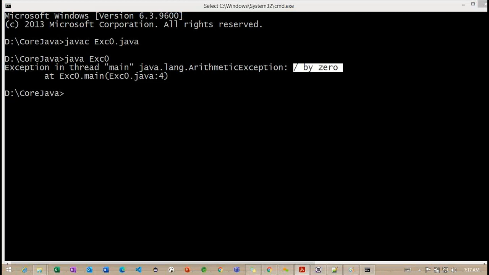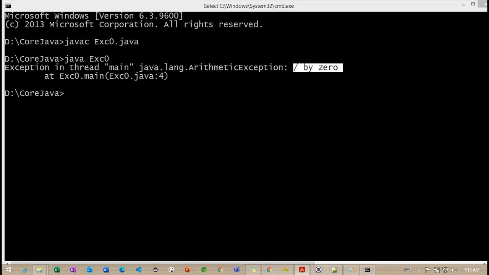Now, if you observe carefully, this particular exception is handled by our default exception handler. We are not defining any try catch here. If I'm not defining one, what happens internally? We have a default exception handler, and the default exception handler is going to handle this information.